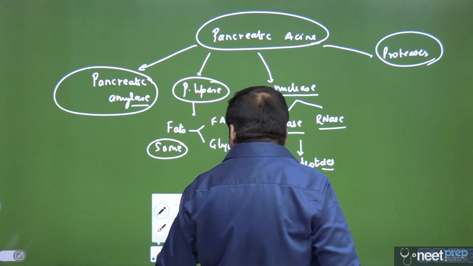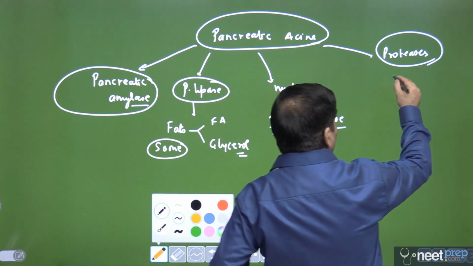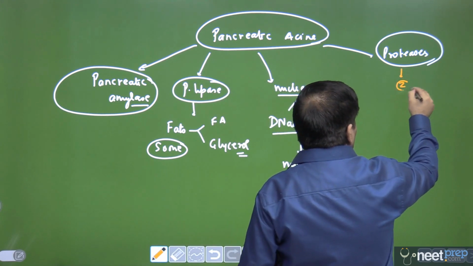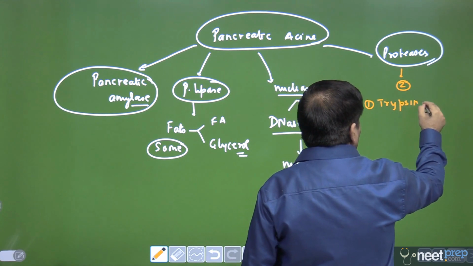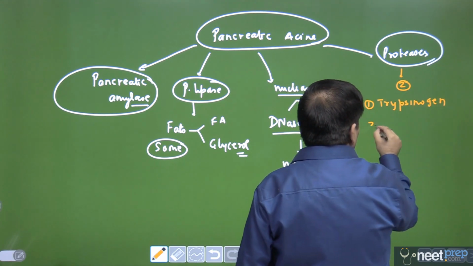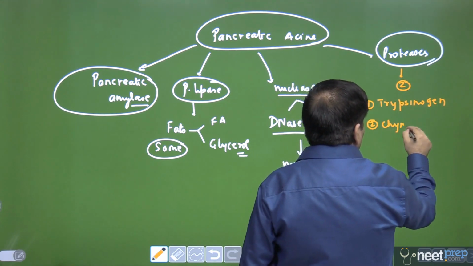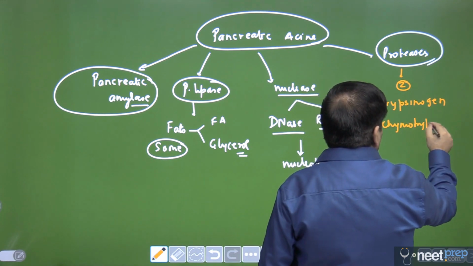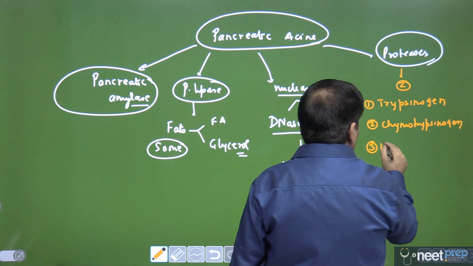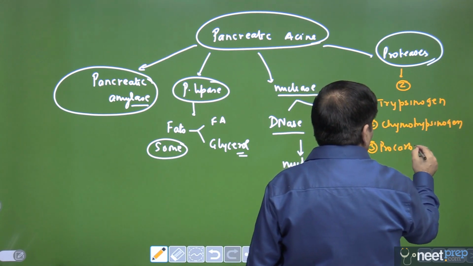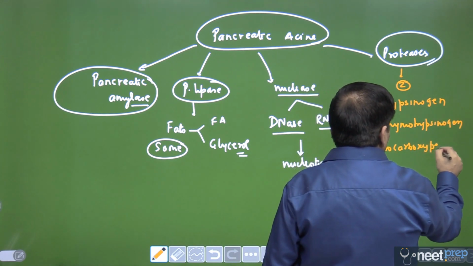But we are most interested in the proteases here. Again, they are zymogens, and one of them is trypsinogen. The second one is chymotrypsinogen, and the third one is procarboxypeptidase. All of them are inactive precursors.